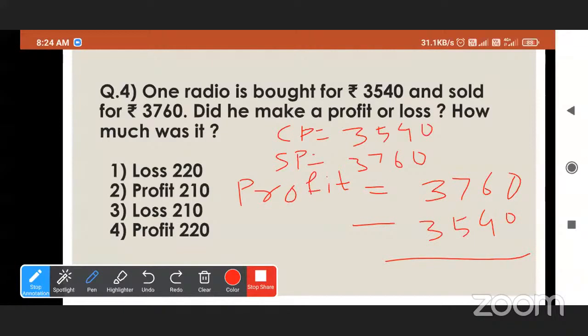Okay. 0 minus 0 is 0. 6 minus 4 is 2. 7 minus 5 is 2. 3 minus 3 is 0. So he will get 200 in profit. Fourth option is correct. Very good.